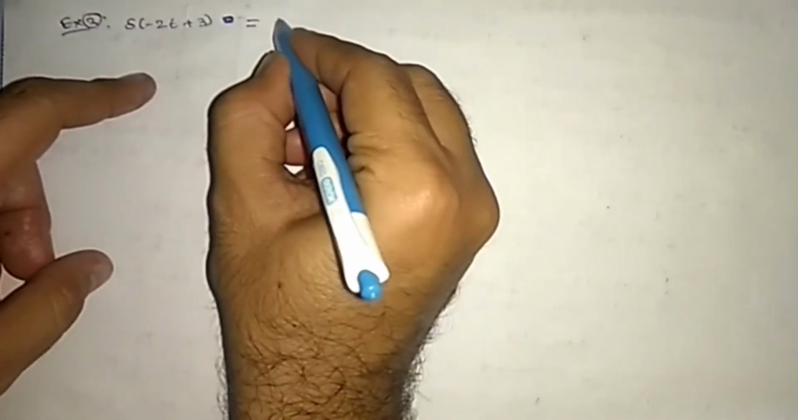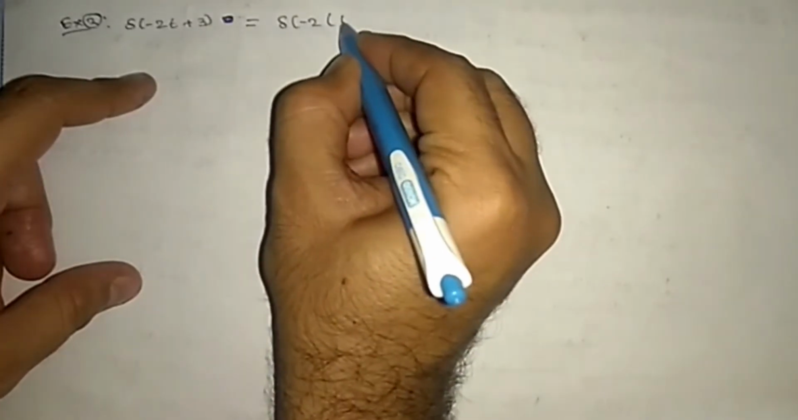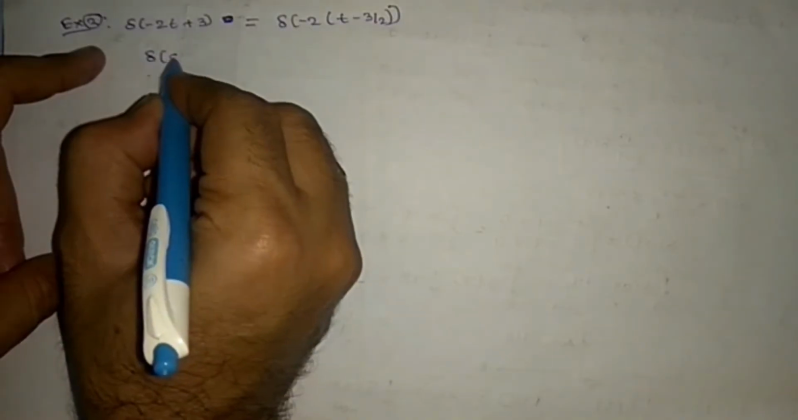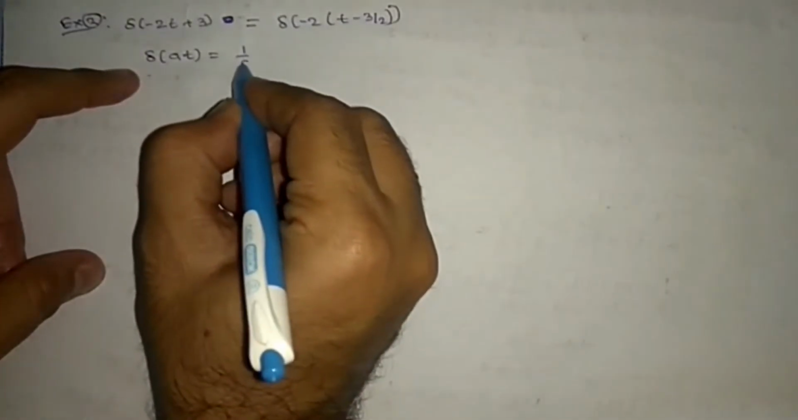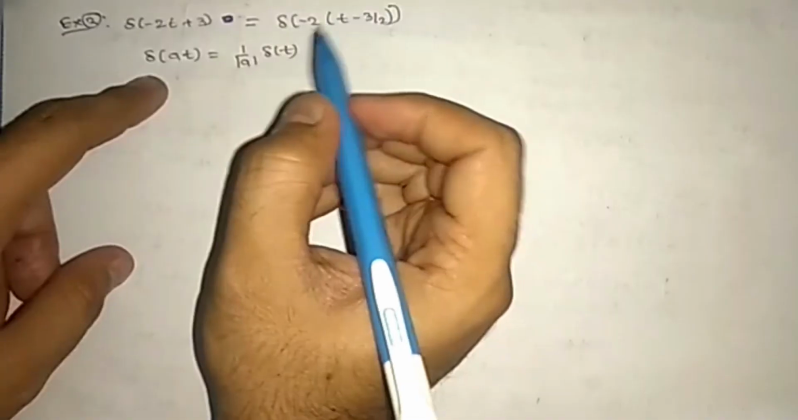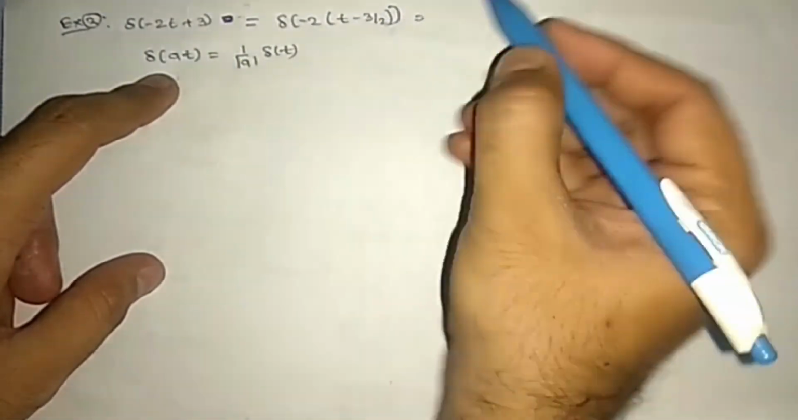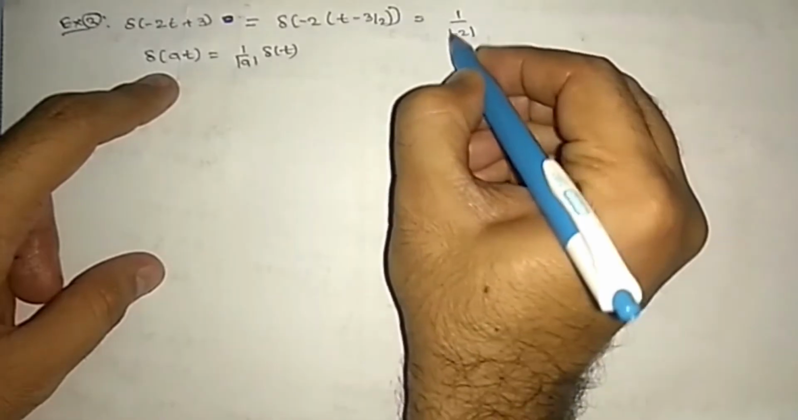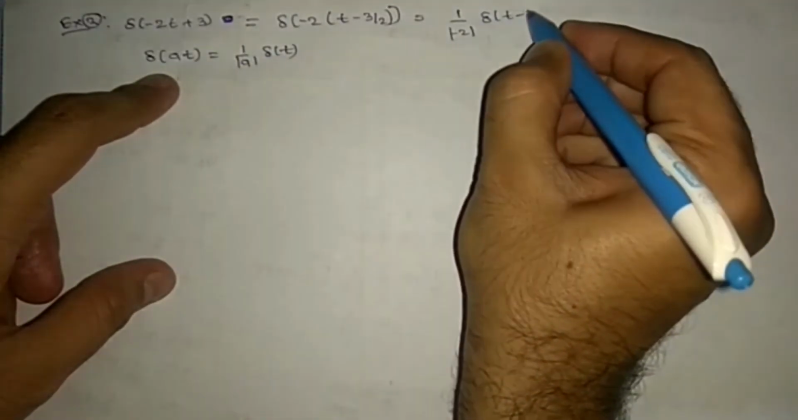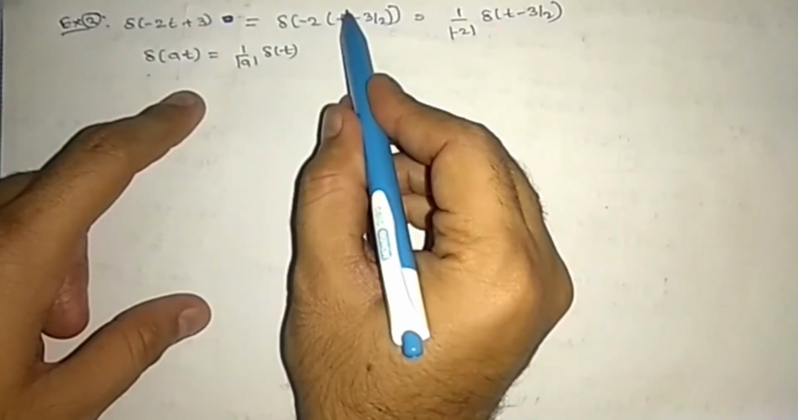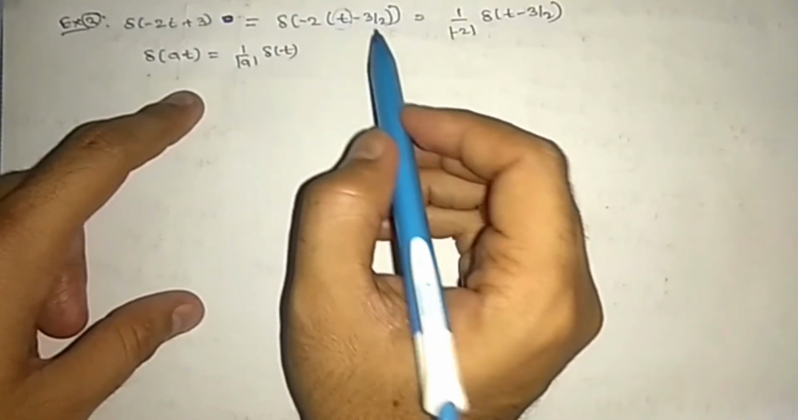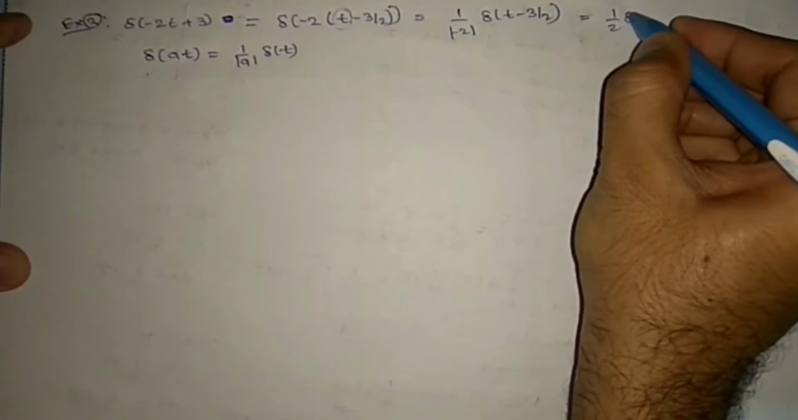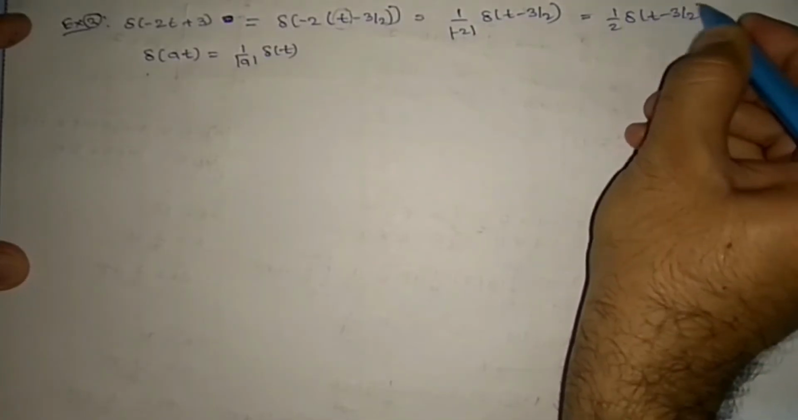So let us see now this example: del of minus 2t plus 3. How are we going to solve this one? Taking minus 2 common, t minus 3 by 2 will come. Now this is in the form of del of at, right? Del of at is 1 by mod a del of t, right? So here, 1 by mod of minus 2 del of t minus 3 by 2. So here it should be positive, okay, like 1 by 2 del of t minus 3 by 2.